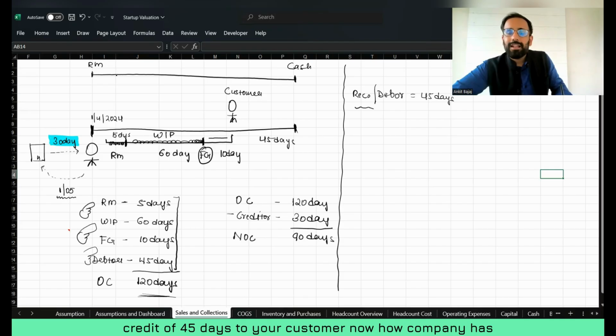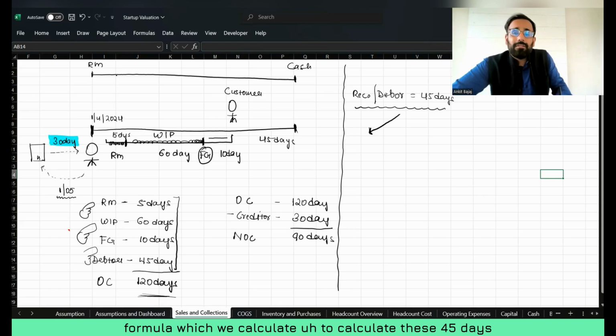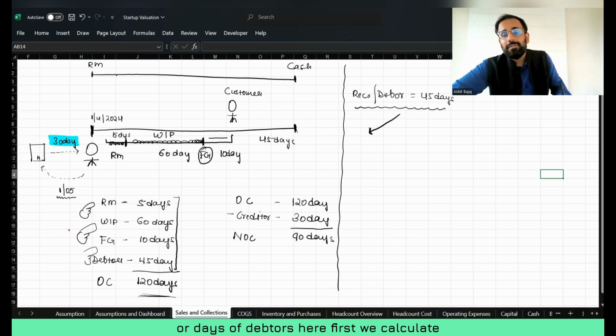Now, how has the company calculated this 45 days? There is a formula to calculate it. The very first formula we use to calculate the days of debtors is the debtor turnover ratio. We calculate the receivable or debtor turnover ratio. Both are the same. Now, what is the meaning of receivable or debtor turnover ratio? Let me write down the formula and then you will be able to understand.